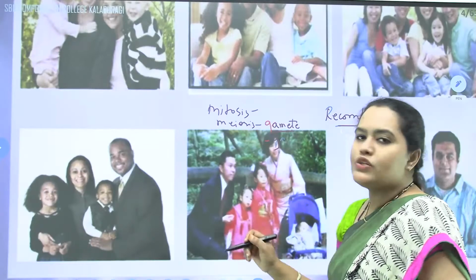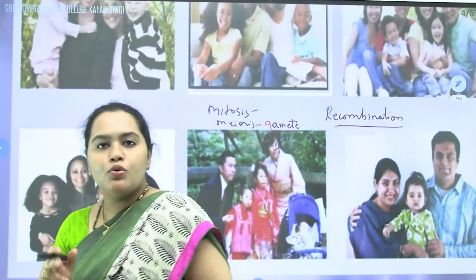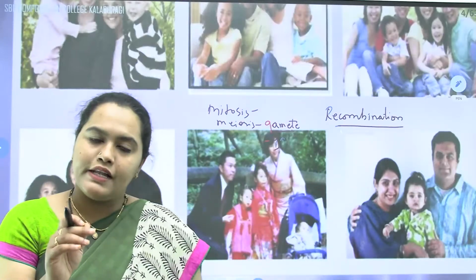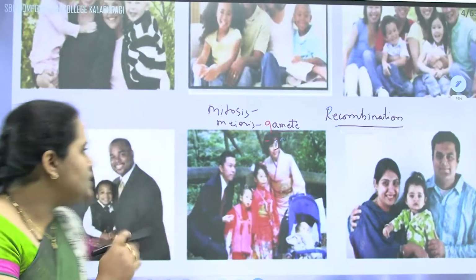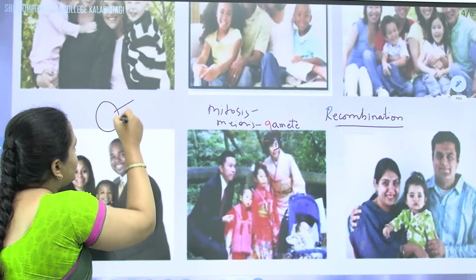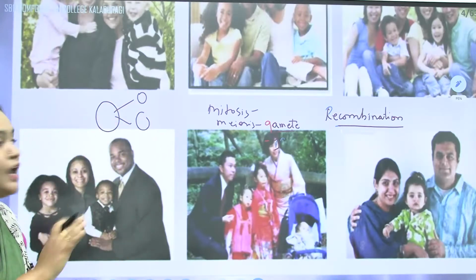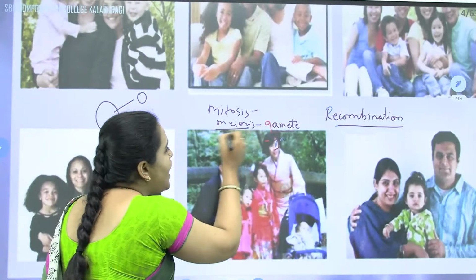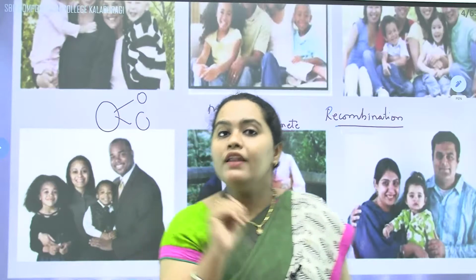In mitosis, the cell will get divided into two daughter cells, and those two daughter cells will be exactly similar to the parent cell. Whereas in meiosis, variation will be there.